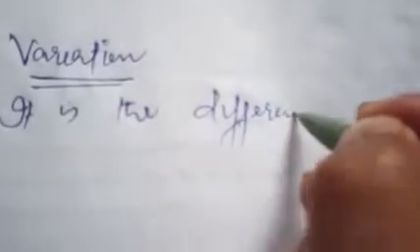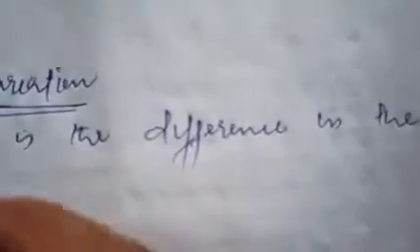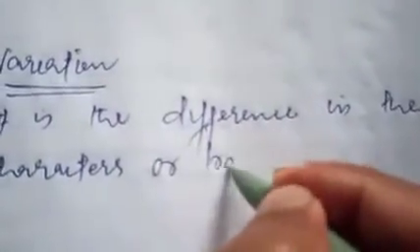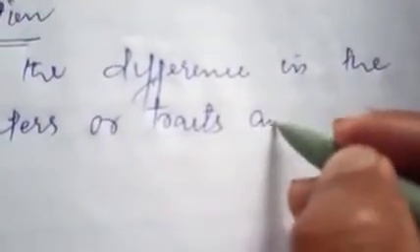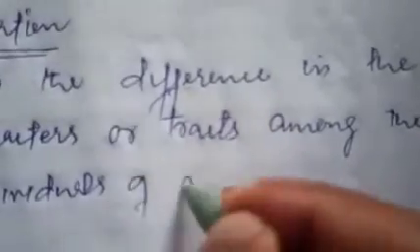This is variation. So variation is the difference in the characters, or we can say traits, among the individuals of a species.